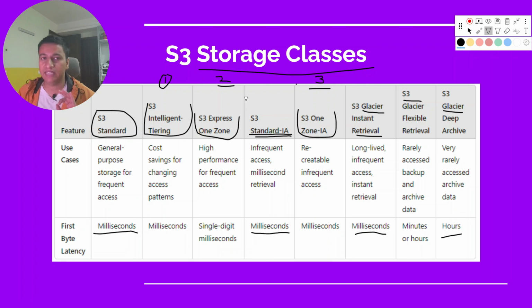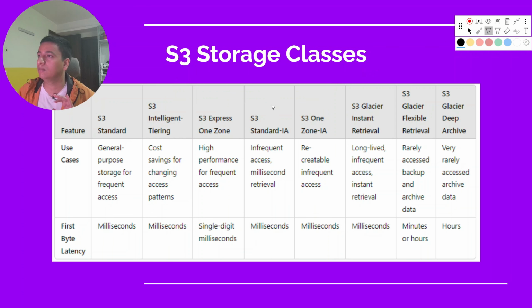And what's the catch here? The catch here is the One Zone. As you can see, both of them have the words One Zone, and it means that there is only one availability zone. Again, it's the same pattern. One is called Express, which means it will be high performance. You will be able to fetch the data in a single-digit millisecond. Why? Because it's under the same AZ. There is no more than one AZ, so it knows from where it needs to fetch the data. That is why it's quicker.